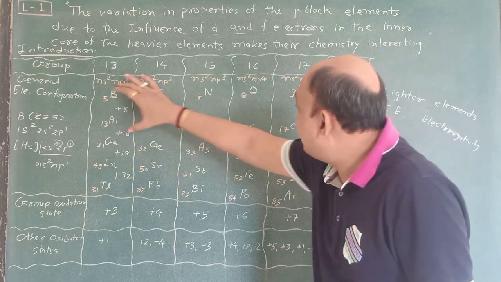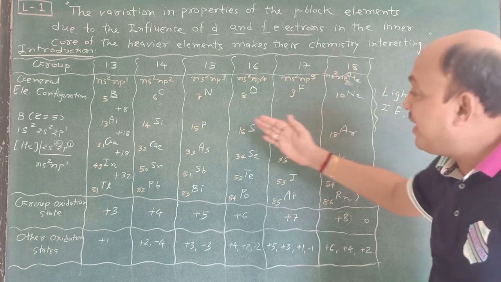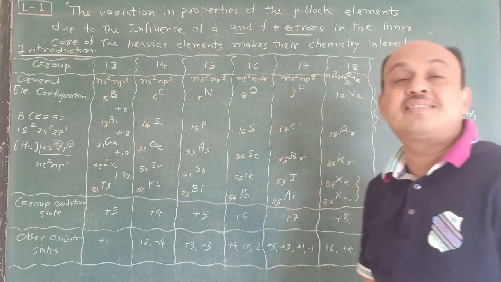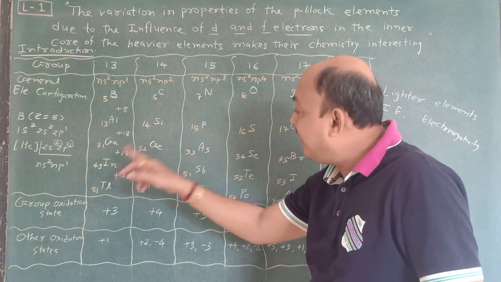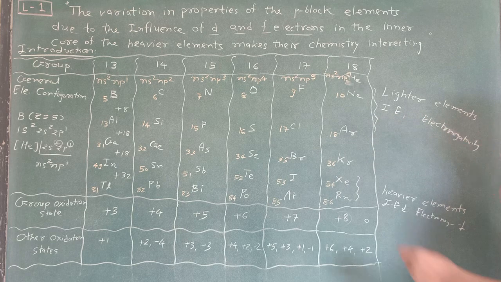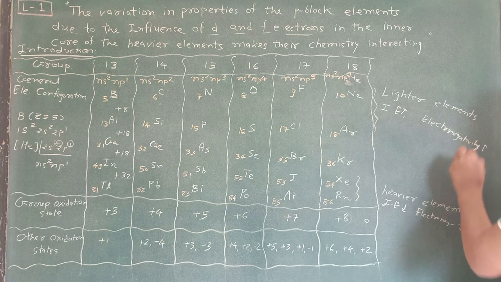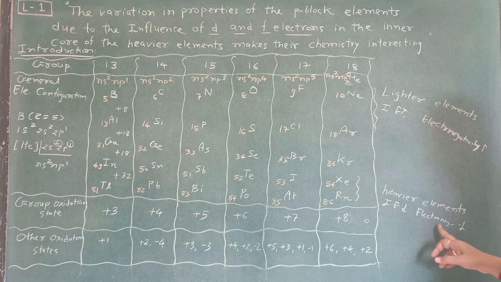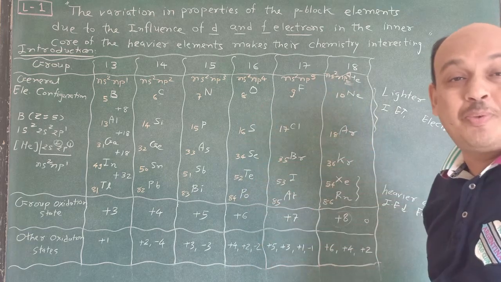So here, in the first rows, elements are non-metals, then metalloids, and then metals. Here gaining of electrons occurs, here losing of electrons occurs, and due to that ionization enthalpy increases and electronegativity also increases. But in heavier elements ionization enthalpy decreases and electronegativity decreases. This trend is shown in p block elements.